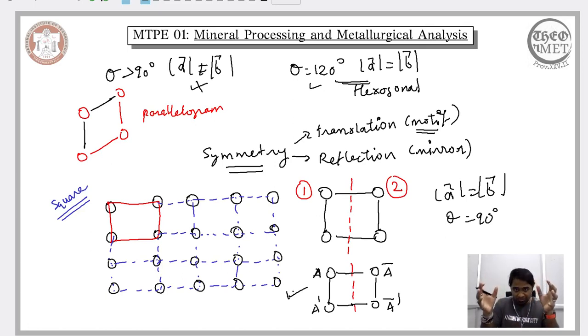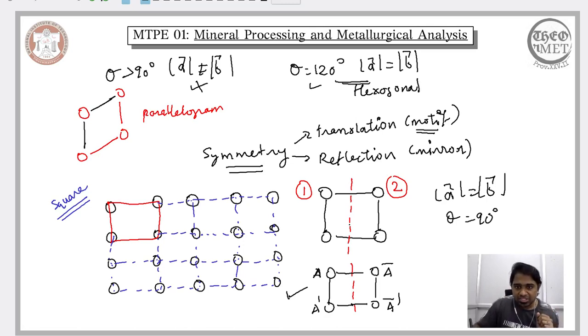The given square mesh can be split into two by placing a mirror in a particular plane, and the one section will be the mirror image of the other. So section two will be the mirror image of section one. This means I can get rid of section two, start with section one alone, and then reconstruct the entire square mesh. That is what we mean by a reflection symmetry.